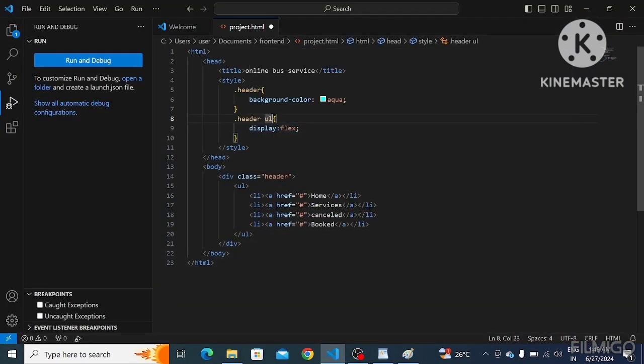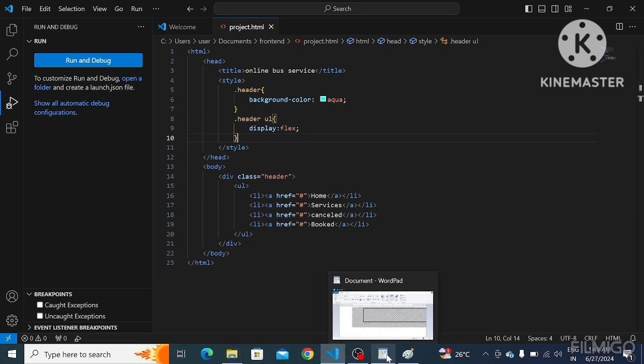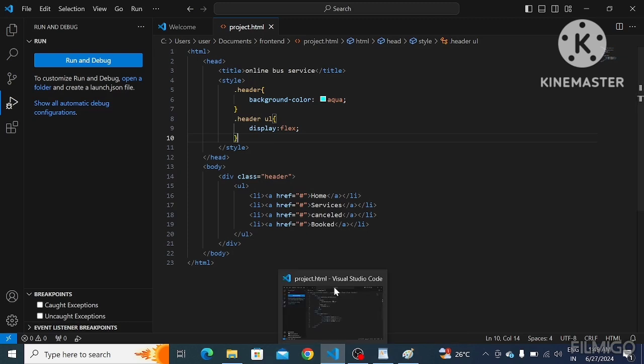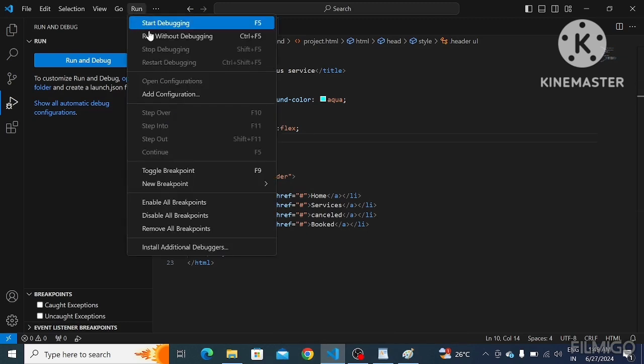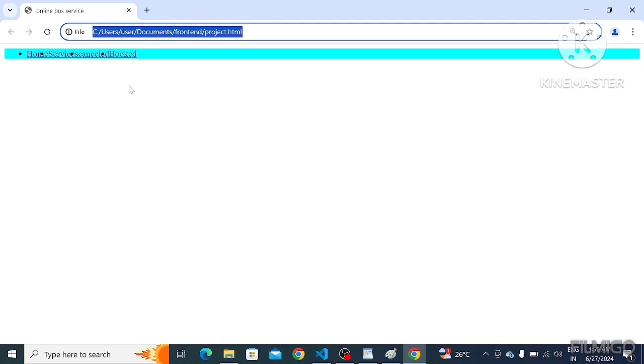For this UL, we are going to give display is equal to flex. See, the text gets side by side. Okay.